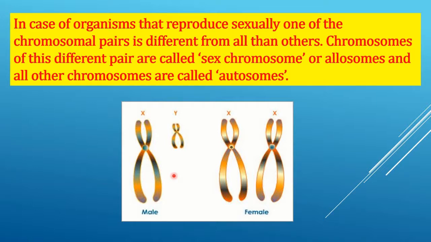I repeat, in organisms that reproduce sexually, one of the chromosomal pairs is different from all the others. Chromosomes of this different pair are called sex chromosomes or allosomes, and all other chromosomes are called autosomes.